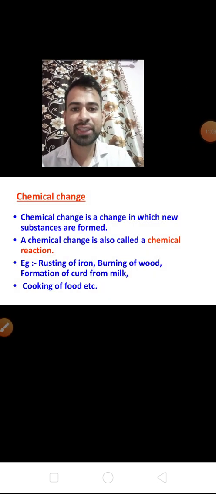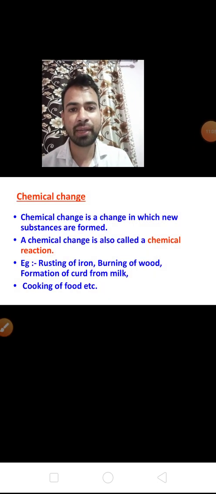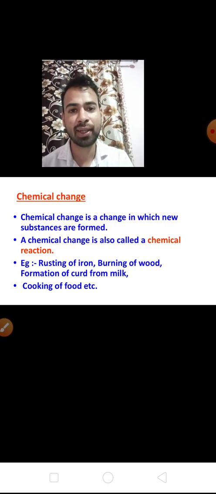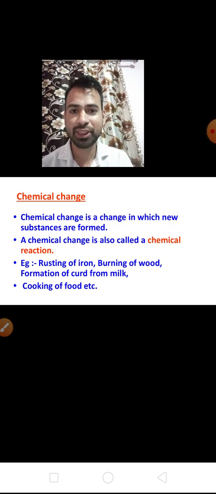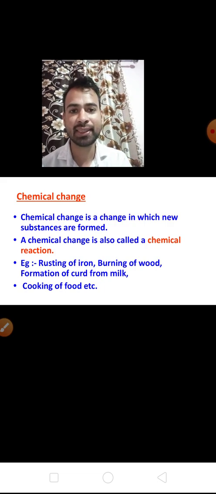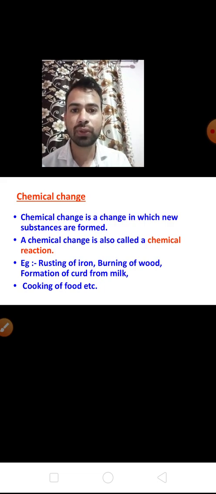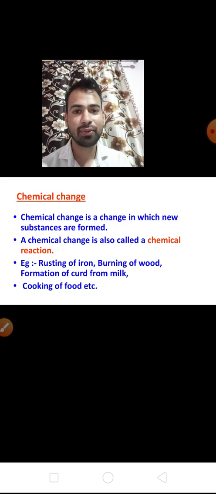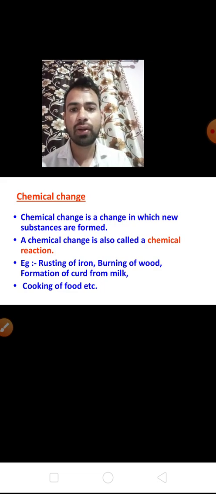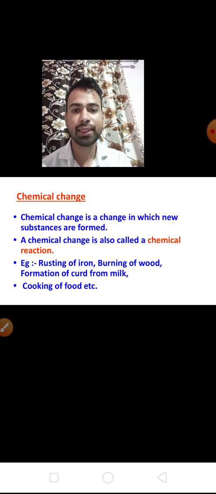So in chemical change, both physical and chemical properties of the substance will be changed. Okay, means the physical properties like shape, size, state will change, and also the chemical properties from inside the substance will be changed.